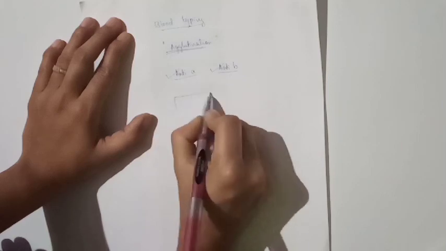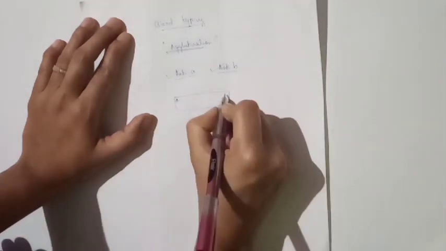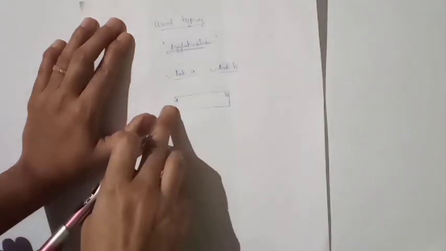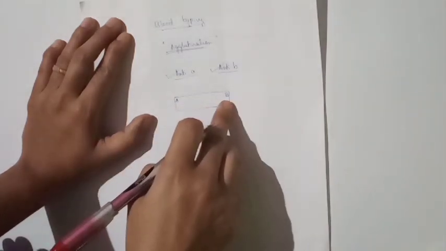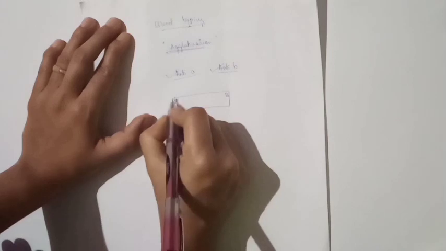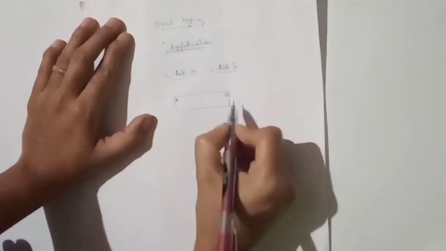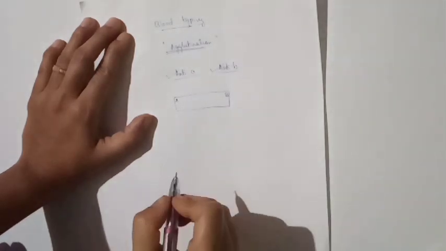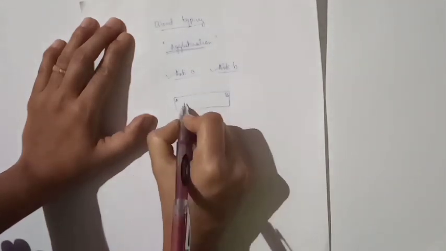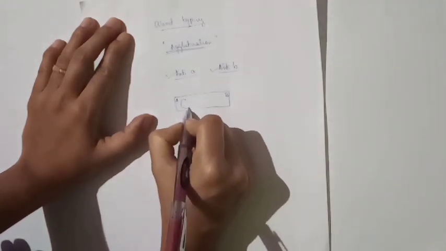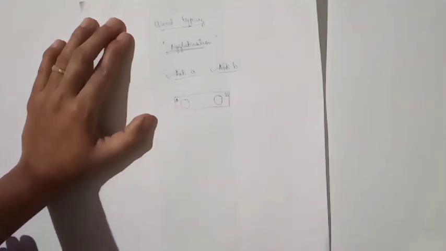First they take a clean slide where they mark A on one side and B on the other side. Where they mark A, they put anti-A serum, and where they mark B, they put anti-B serum. They take 2 drops of blood from a person, one here and one here.